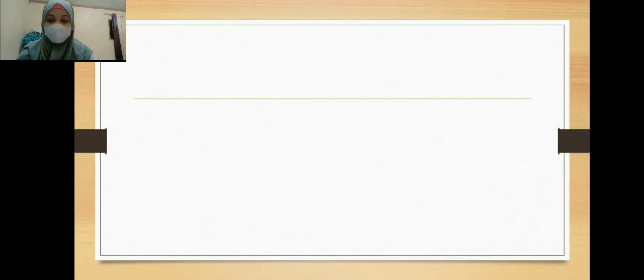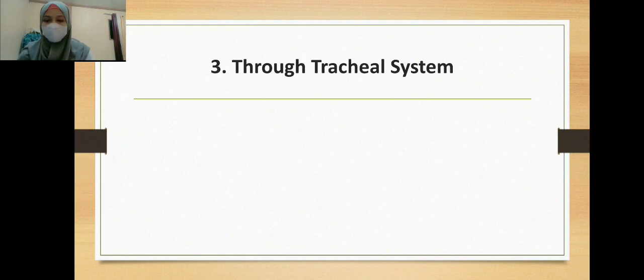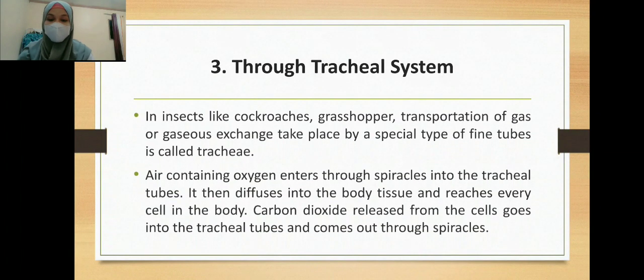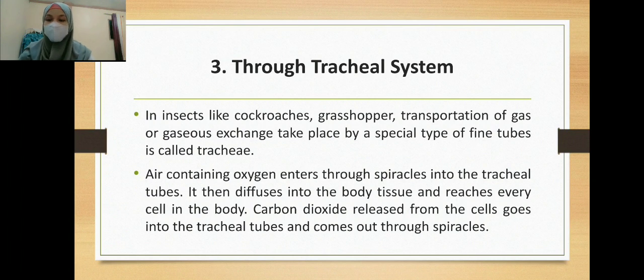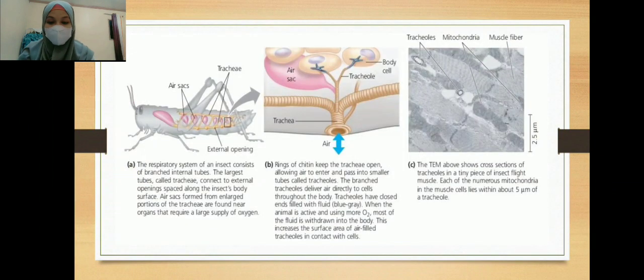The third process is through the tracheal system. In insects like cockroaches and grasshoppers, transportation of gases or gaseous exchange takes place by a special type of fine tube called trachea. Just look at the picture of insects, a grasshopper. Air containing oxygen enters through spiracles into the tracheal tubes. It then diffuses into the body tissue and reaches every cell in the body. And carbon dioxide released from the cells goes into the tracheal tubes and comes out through spiracles.